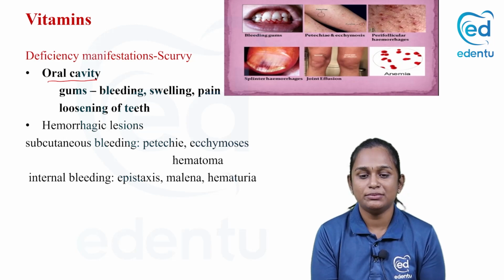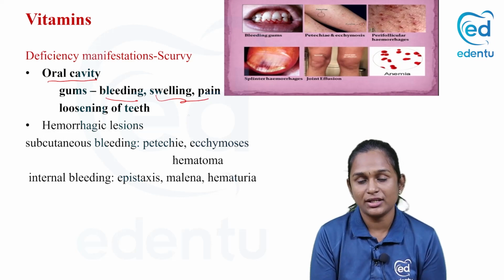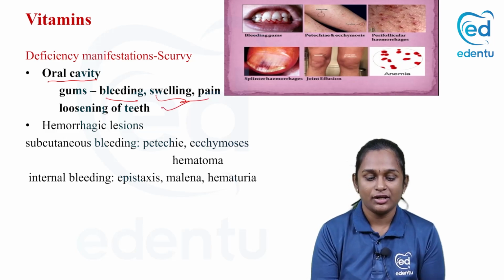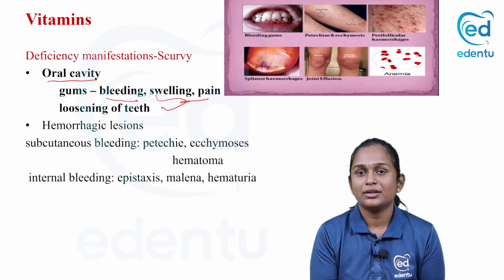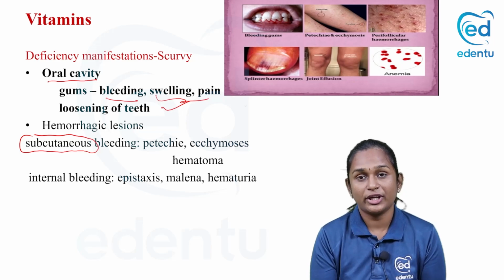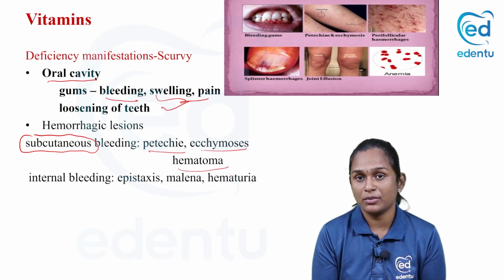There will be bleeding from the gum, and there will be swelling and pain of the gums. Because of the pain, swelling and weakness of the gums, it results in loosening of the teeth. There will be hemorrhagic lesions within the oral cavity. Apart from the oral cavity, the bleeding will be present in the subcutaneous layer also. It will be present as petechiae, ecchymosis, hematoma.